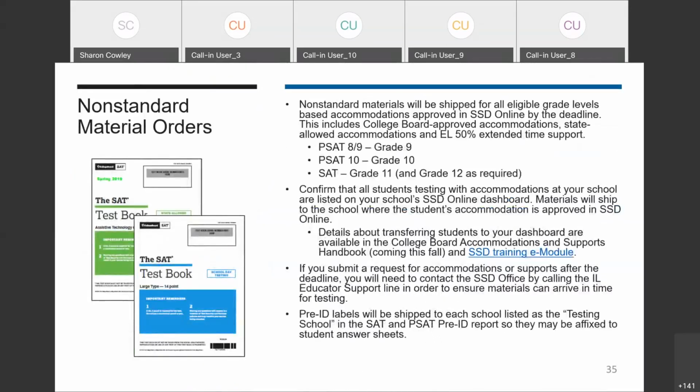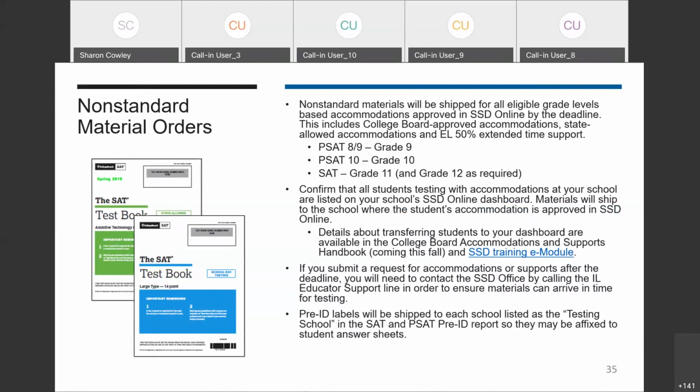The College Board uses two sources to determine your material orders for the state-provided SAT, PSAT 10, and PSAT 8-9. For standard materials, we'll use the number of students that were included in the pre-ID file submitted based on January 2020 data in ISB's Student Information System.